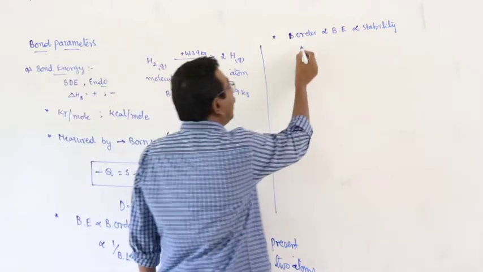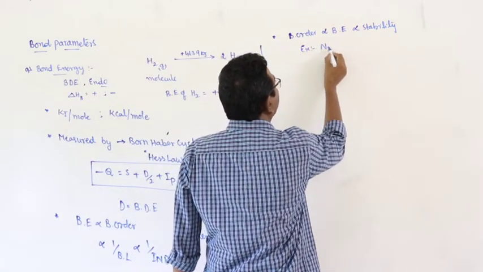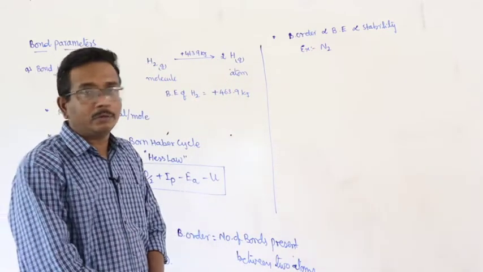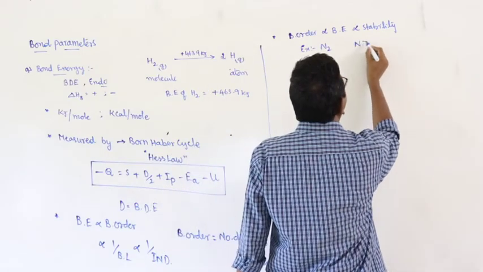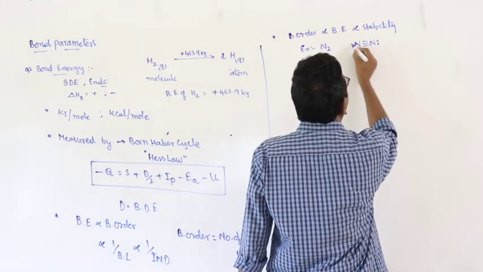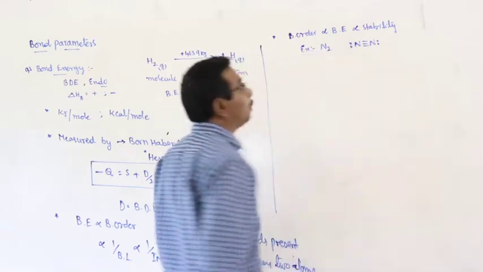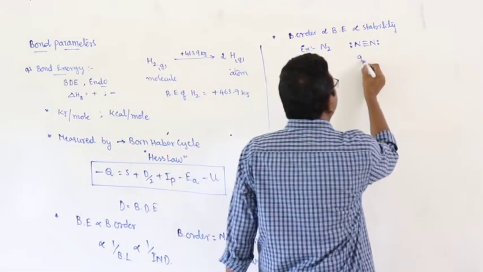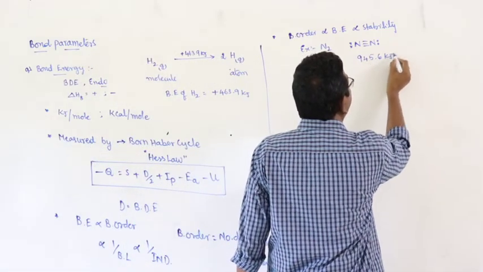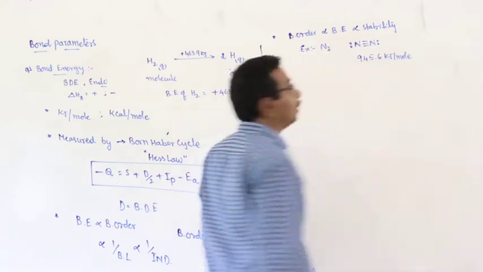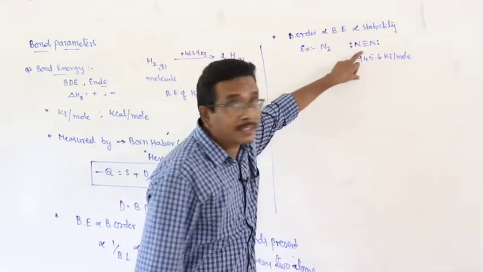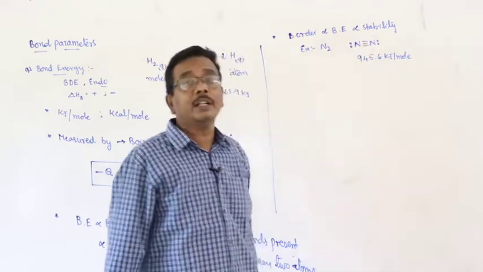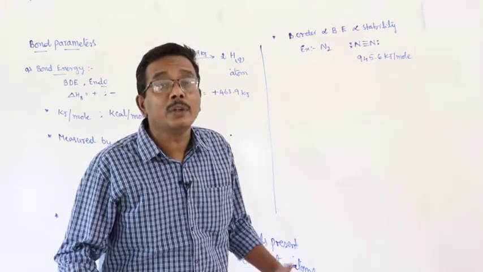Example, nitrogen. The nitrogen molecule is stable. Why? In the nitrogen molecule, the two nitrogen atoms are bonded through a triple bond. A large amount of energy is required to break the triple bond, that is near about 945.6 kilojoules per mole. Here the bond order is equal to 3, so automatically the bond energy is more. Therefore the nitrogen molecule is stable, less reactive and chemically inert.